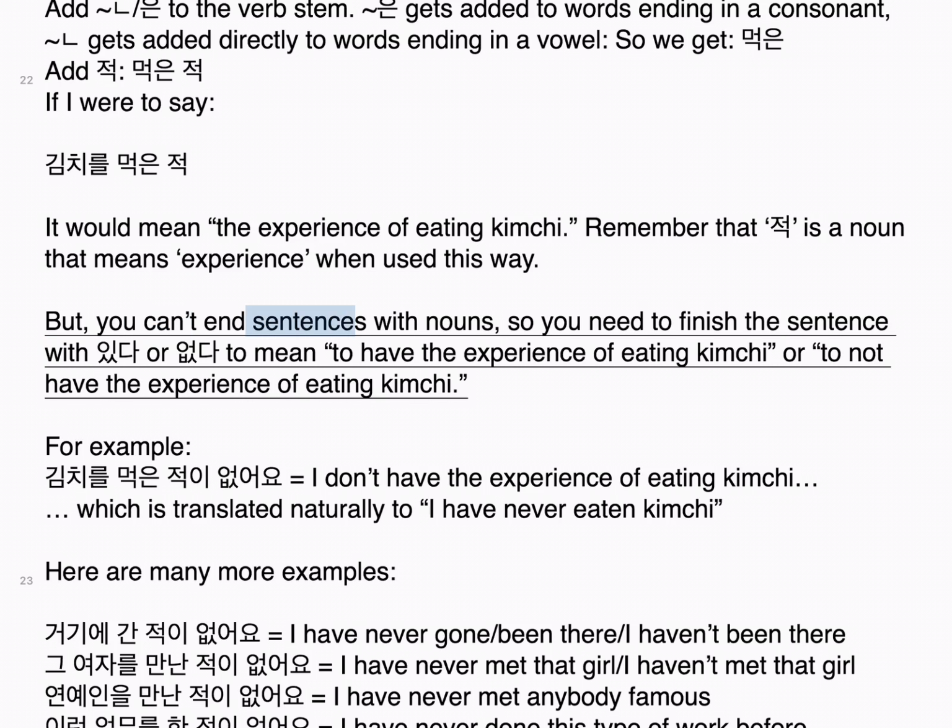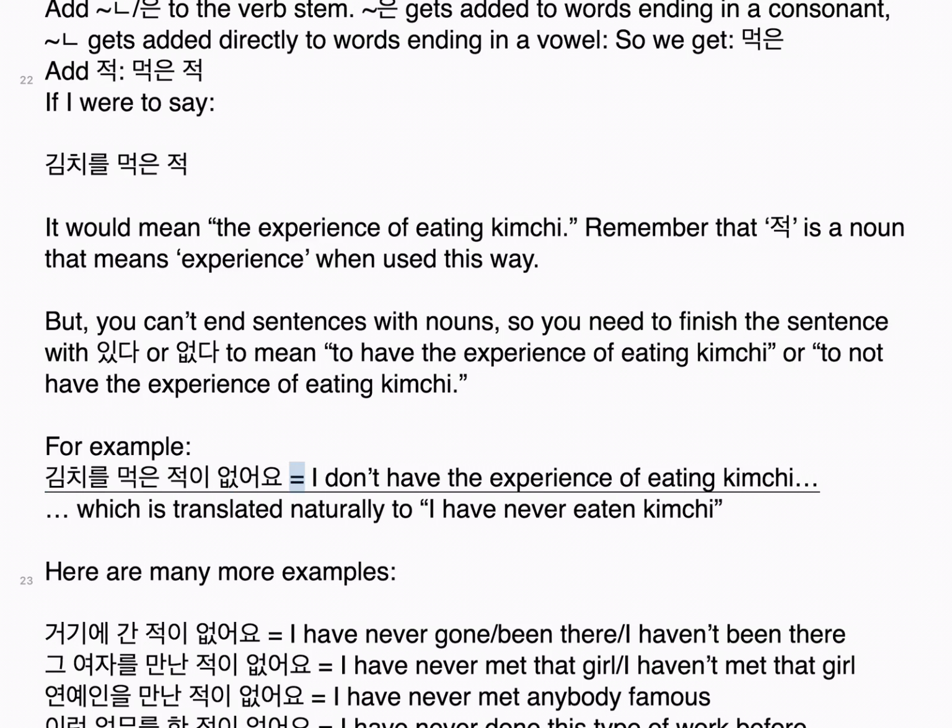But you can't end sentences with nouns, so you need to finish the sentence with 있다 or 없다, to mean to have the experience of eating kimchi or to not have the experience of eating kimchi. For example, 김치를 먹은 적이 없어요 equals I don't have the experience of eating kimchi, which is translated naturally to I have never eaten kimchi. Here are many more examples. 거기에 간 적이 없어요 equals I have never been there. 그 여자를 만난 적이 없어요 equals I have never met that girl.